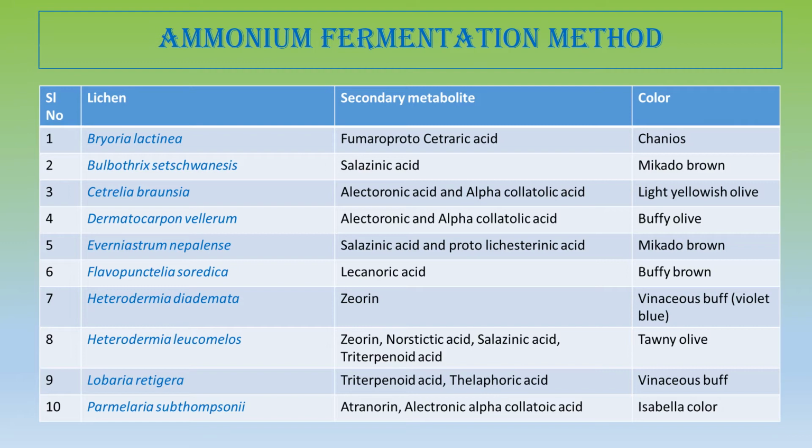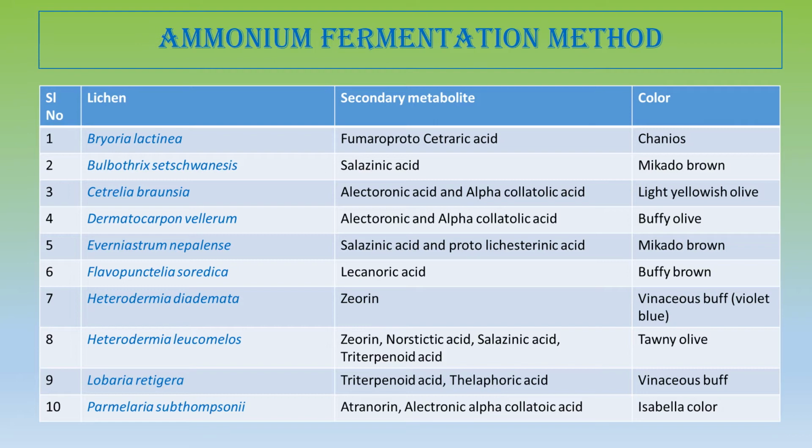Apart from this Heterodermia, lichenized fungi, this zeorin or triterpenoids can be found in other types of plants also. Especially triterpenes can be found commonly in the family of Leguminosae like bean, soya bean, and other types of lentils, and also in spinach and oats.